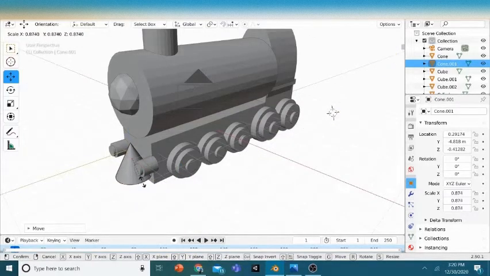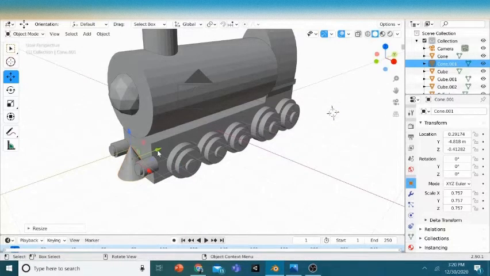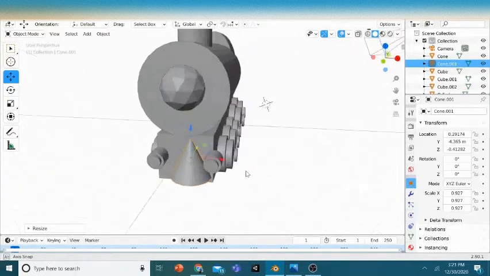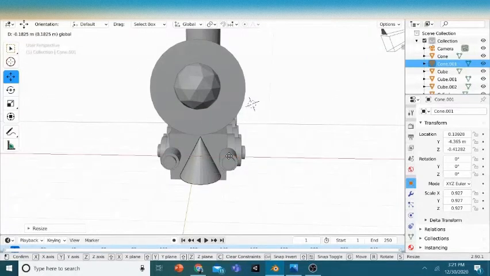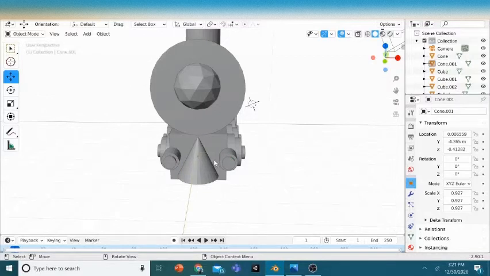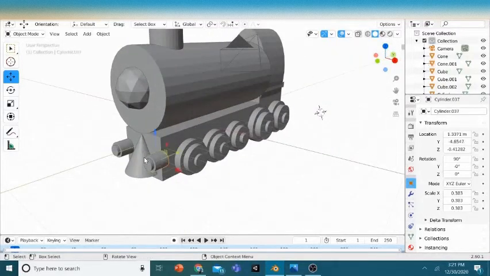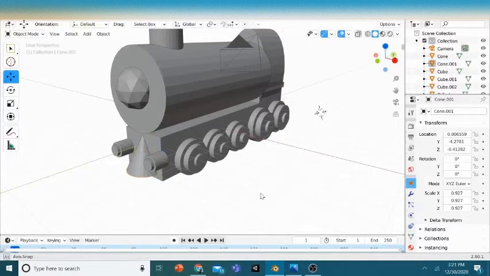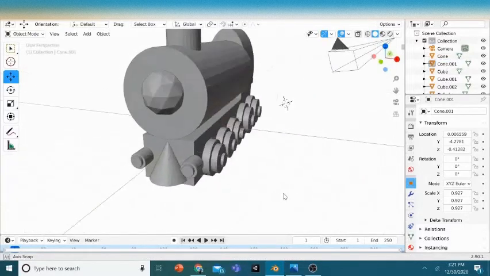Scale it down. Just push it in. Scale bigger. Just push it in so that it doesn't stand out as a cone. Yeah. I think that's good.